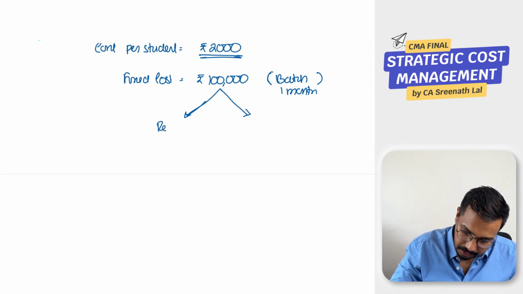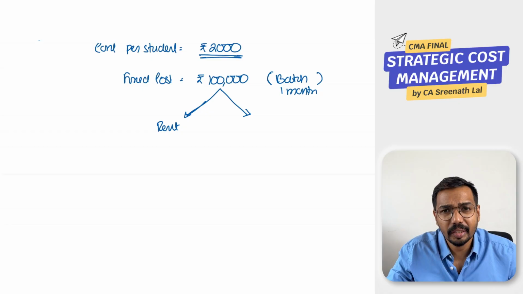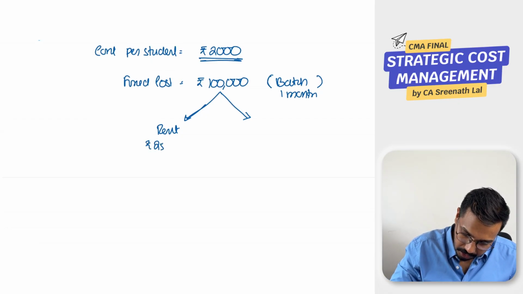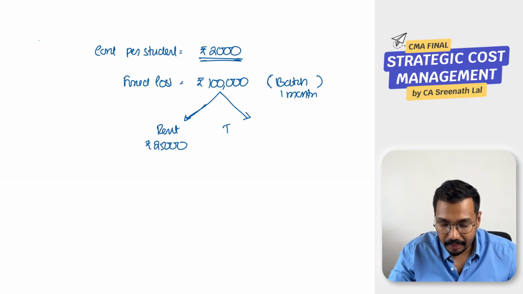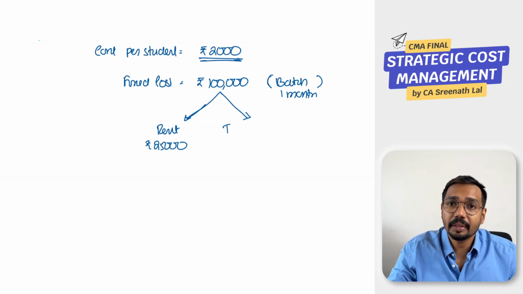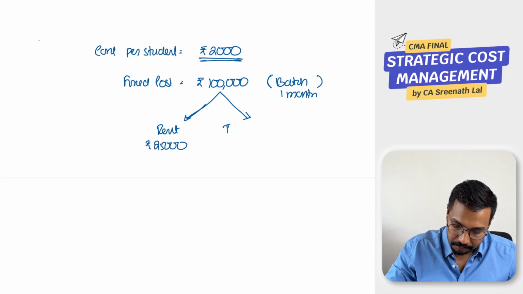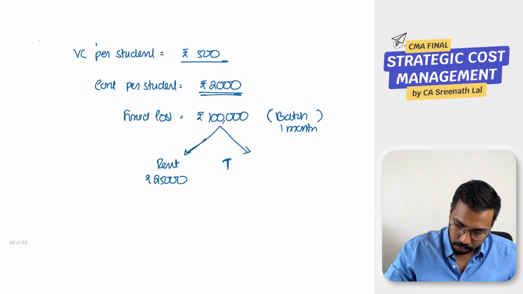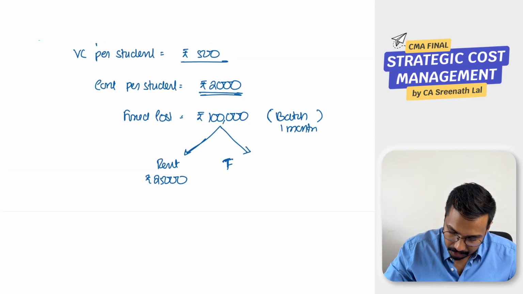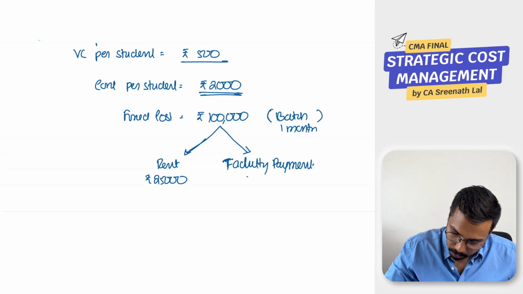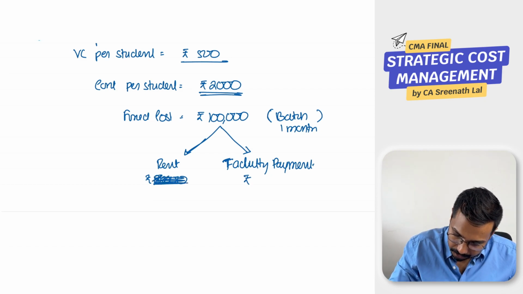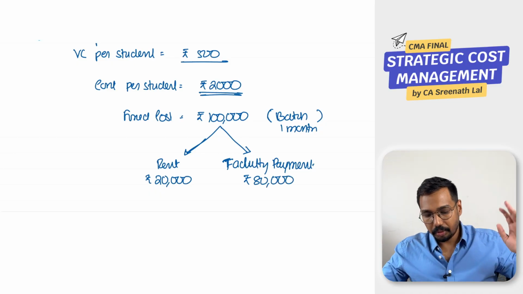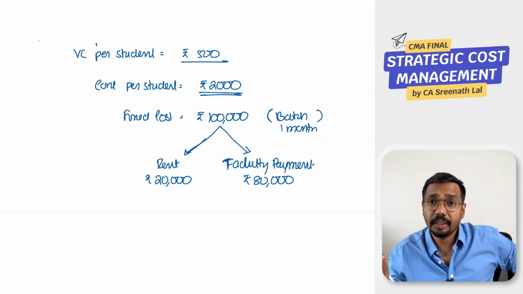One is rent, you are paying rent for the classroom. Another fixed cost is faculty payment. You have already approached me to do this costing crash, so I agreed, and my payment is the faculty payment. Let the rent be 20,000 and the faculty payment be 80,000. So total fixed cost for this batch will come to rupees 1 lakh.